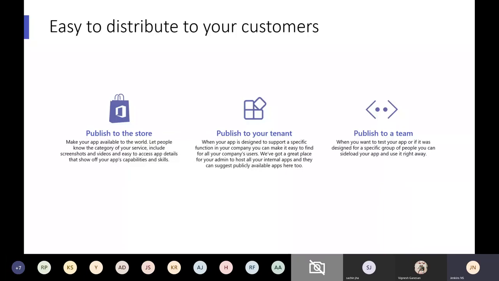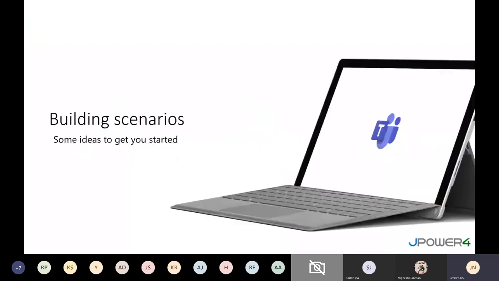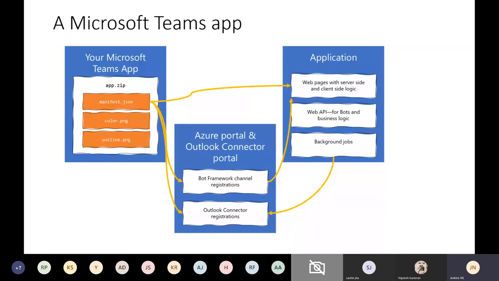And the second one is publishing to a tenant. That is your own tenant, where you deploy in Azure or at your tenant level or your SPFx part, whatever it is. You deploy to your published team, and publishing to the team and to the tenant are both the same. Whether you are deploying to the store or the tenant, you then need to bring the loading in at the team level. Okay. Building scenarios. Okay. The first thing is to understand about the team app. Okay. How do you do that?